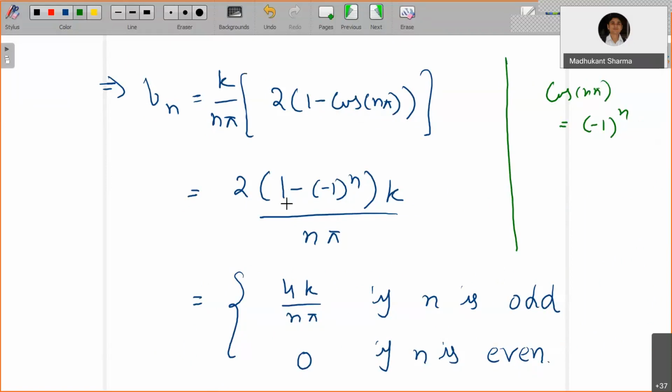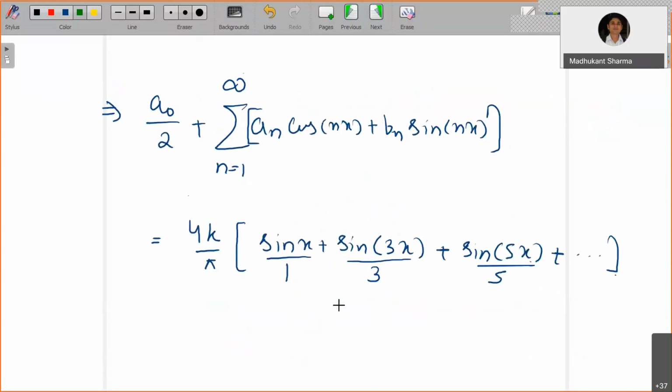Now if you look at it more carefully, if n is even, minus 1 to the power even number is 1, so 1 minus 1 is 0. That is the second case, if n is even. If n is odd, you have 1 minus minus 1, so that is 2, giving 4k by n pi. So you have a naught is 0, an is 0, and bn is these values. Then the Fourier series can be represented by a naught by 2 plus this and so on.